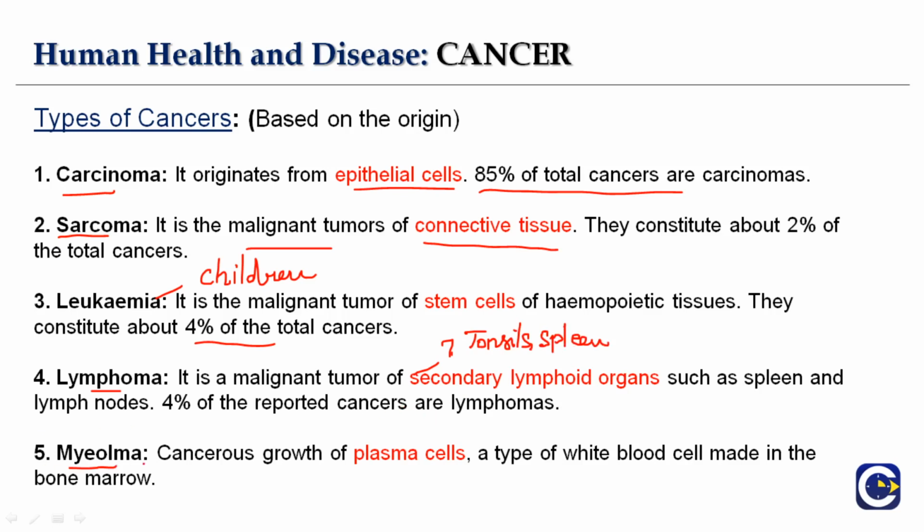Next is myeloma. Here cancerous growth is of plasma cells, a type of white blood cell made up in the bone marrow. So these are the 5 different types of cancer which are more prominent and found worldwide.